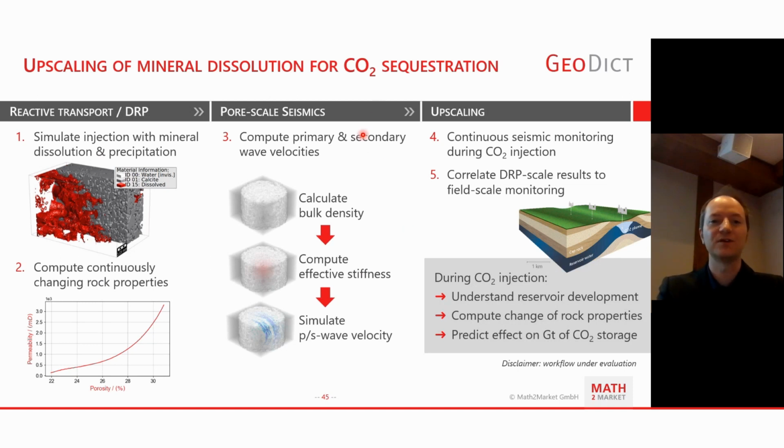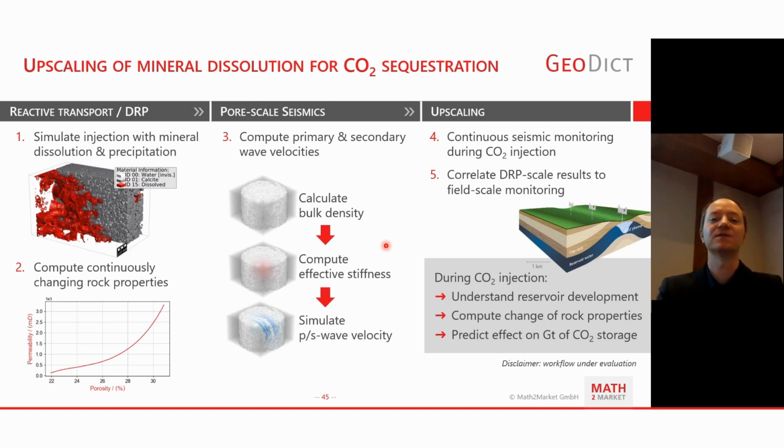Then the next step would be to have a look. So this is the suggested workflow. Next step would be here to have a look at pore scale seismics. So Arno already introduced what we can do in this respect. So we compute primary and secondary wave velocities in GeoDict.